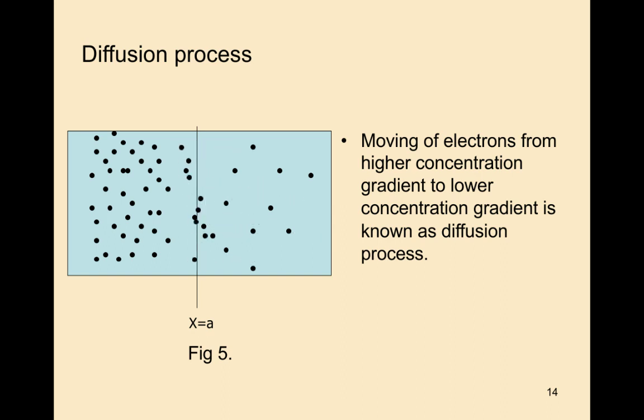See this figure, we observe how the movement of electrons exists. In the diffusion process, the moving of electrons from a higher concentration gradient to a lower concentration gradient is known as the diffusion process. So how the diffusion process exists, we observe in this diagram.